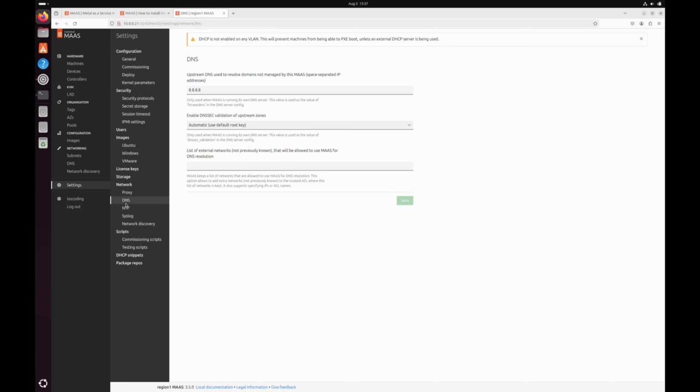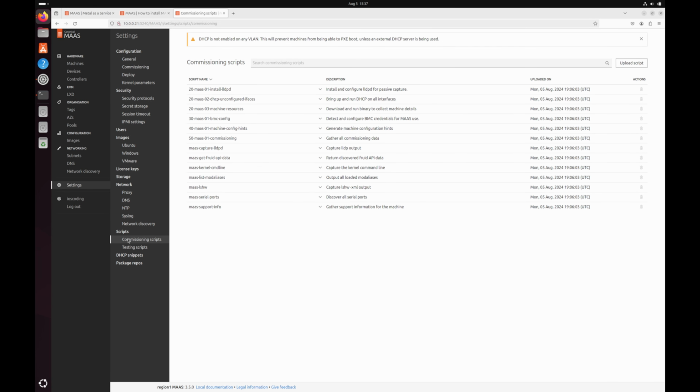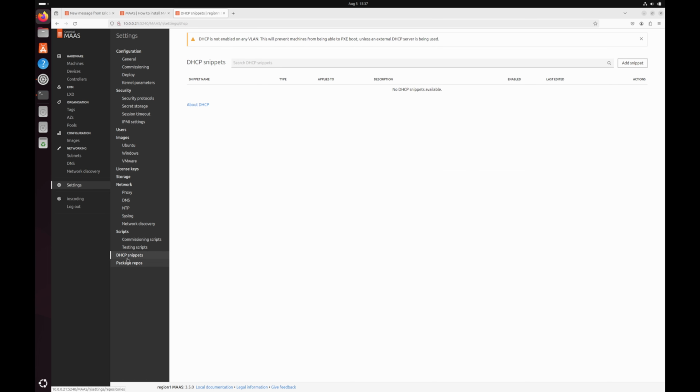DNS we already have configured at the initial setup phase, so we don't have to do anything about it. But in case you have to change any DNS related stuff, you can come over to settings, and then under network the DNS section is there. Maas actually accepts different commissioning scripts as well. By default, these are provided. If you need some more advanced configuration, you can always check out their documentation and then alter these scripts or upload your own. We are not using any DHCP snippets yet, so that's okay.